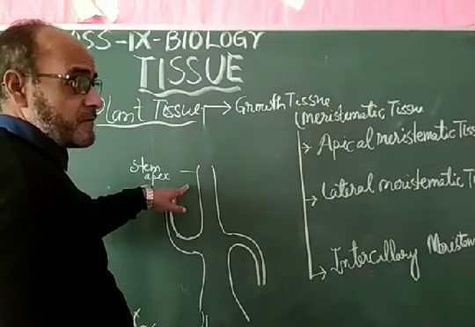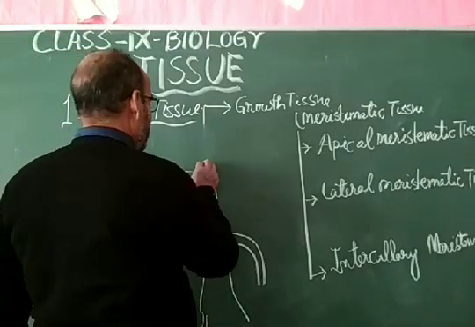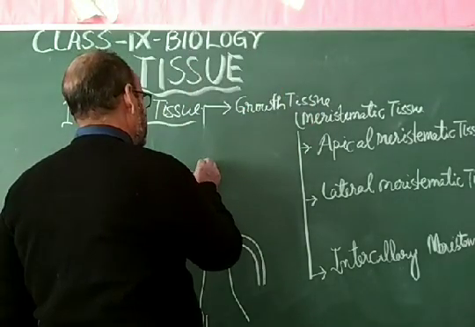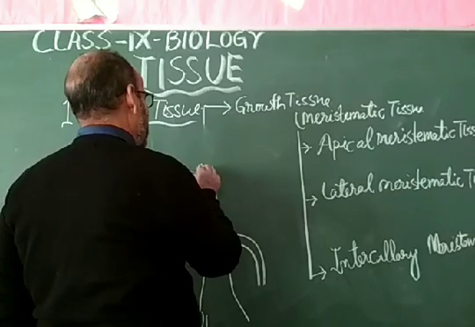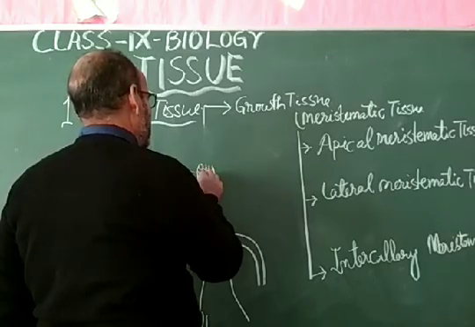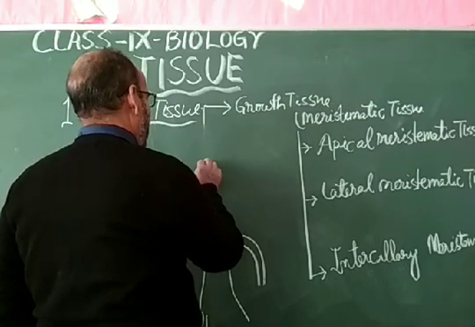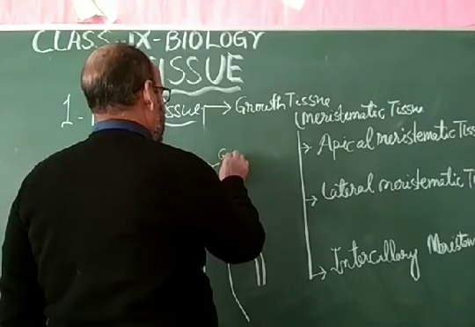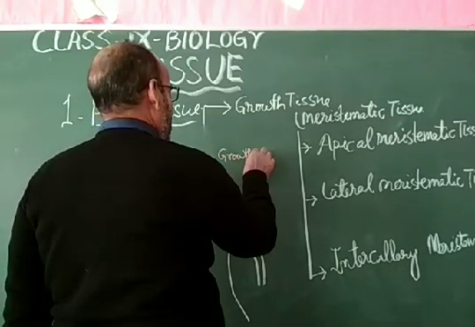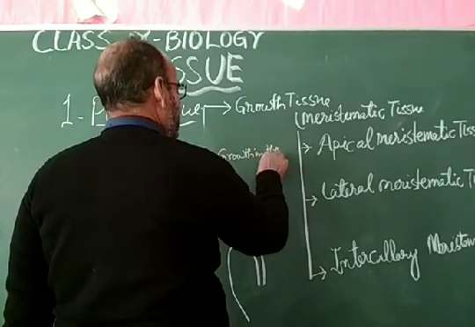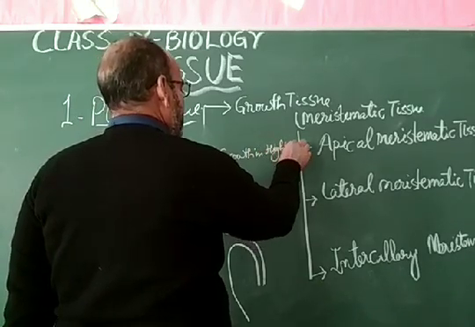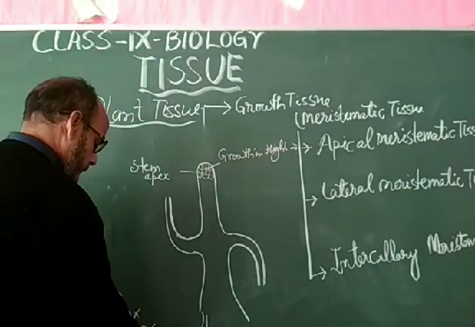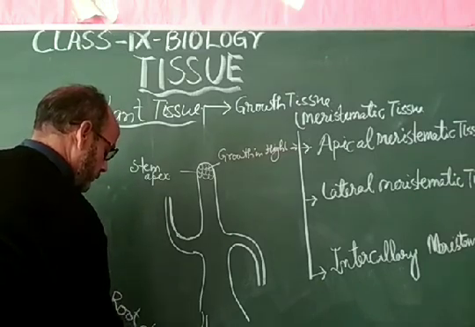Stem apex means stem tips have the apical meristematic tissue. These apical tissues have the growth cells. These are the growth cells, and these cells are responsible for the growth in height. Growth in height. These are the apical meristematic tissue, and this is also found at the root tips. They are also found at the root tips.